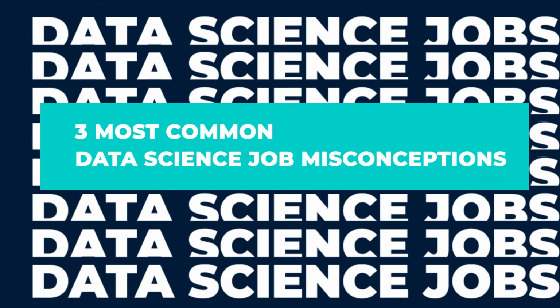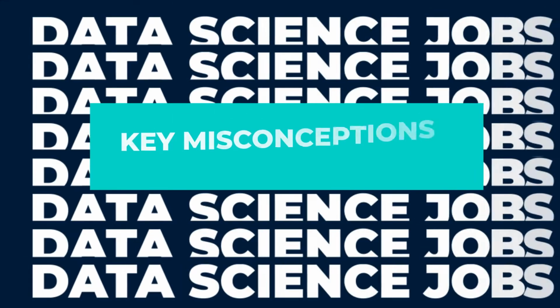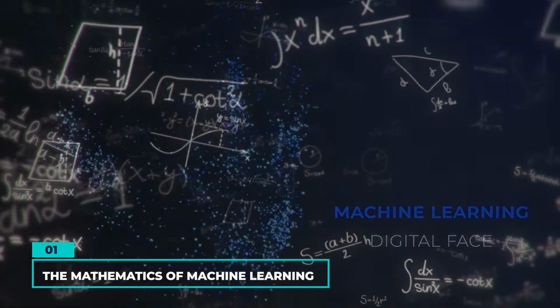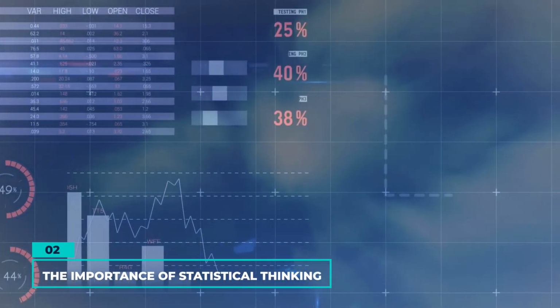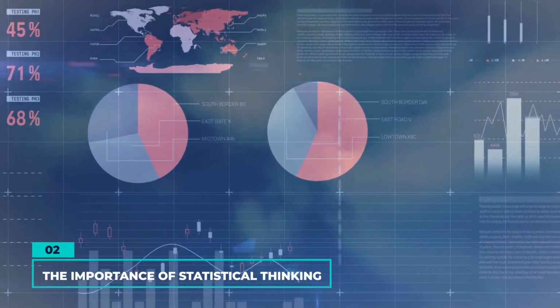3 most common data science job misconceptions. What most newbies get wrong about becoming a data scientist. Key misconceptions. 1. The mathematics of machine learning. Understanding the underlying mathematics of machine learning algorithms. 2. The importance of statistical thinking. Why knowing statistics and even thinking statistics is important.